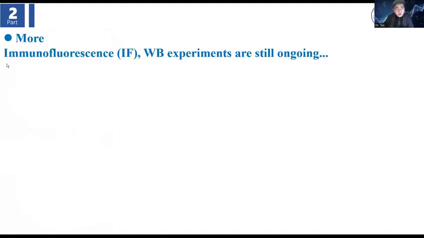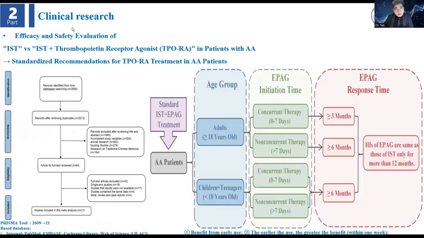We are also doing many more IF and WB experiments. For the clinical research, we also found differences when we use TBY plus IST in patients with AA.